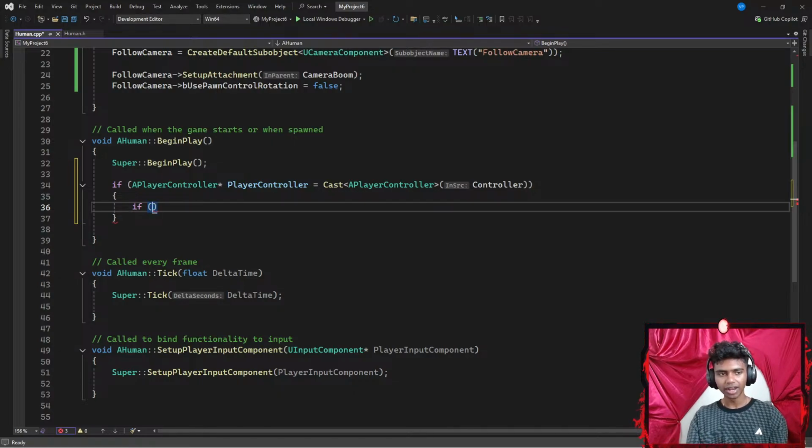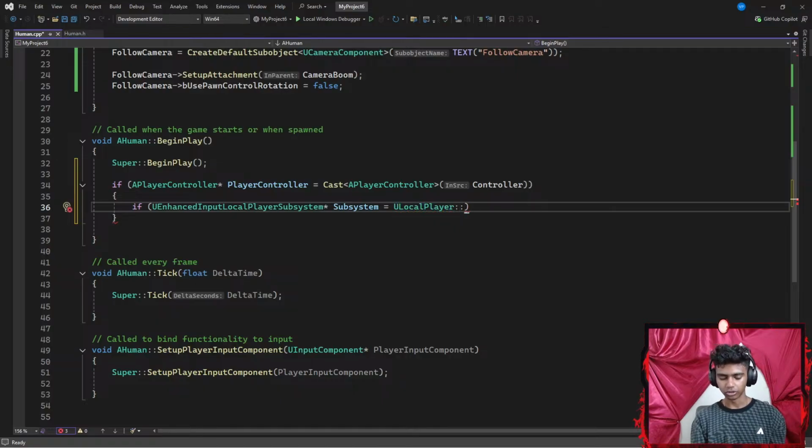I'm gonna go ahead and add another if statement. Now, my second if statement is gonna check if my UEnhancedInputLocalPlayerSubsystem, which is going to be represented by a pointer of subsystem, is equal to, I'm assuming I go with get local. I think I go with something like get local, or was it? I think it's ULocalPlayer. There we go. It's ULocalPlayer. If my subsystem is equal to my ULocalPlayer, then I'm gonna go ahead and do something.